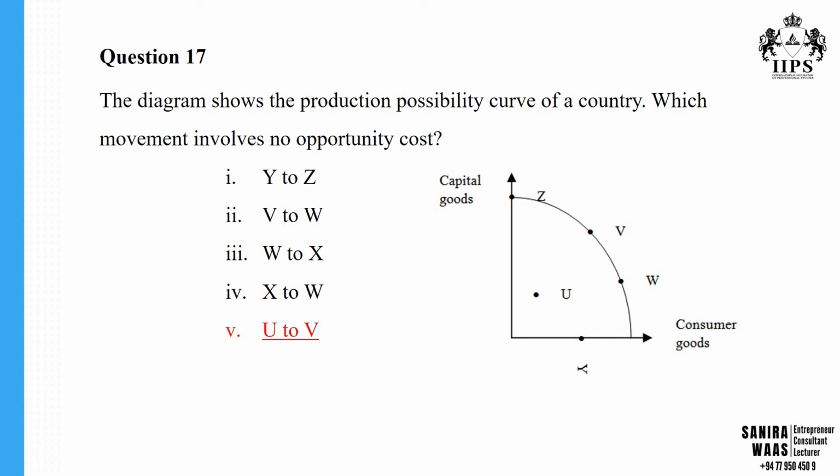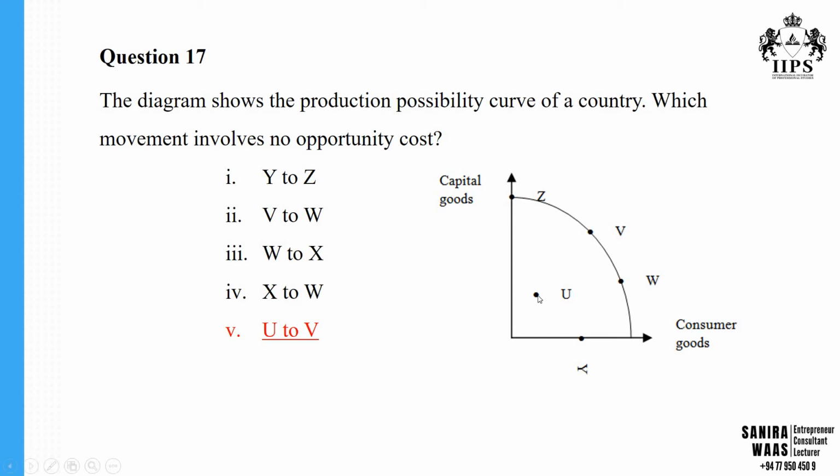So in this question, the answer is U to V. Let's see how it happens. You can find the point U in here, and you can identify the point V. Opportunity cost is where there are sacrificing units and where there are gaining units.